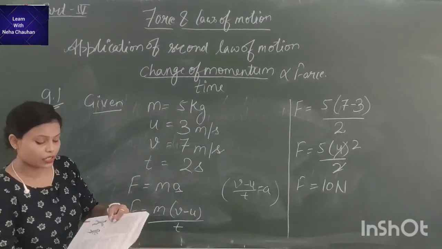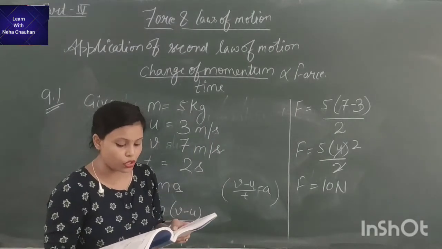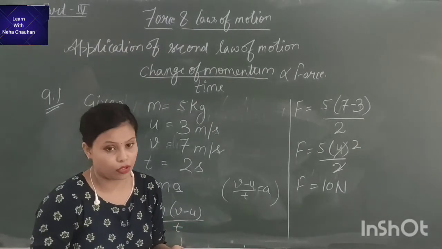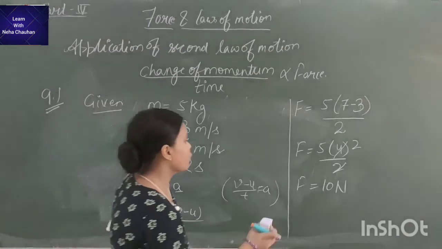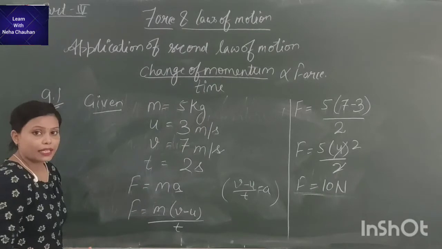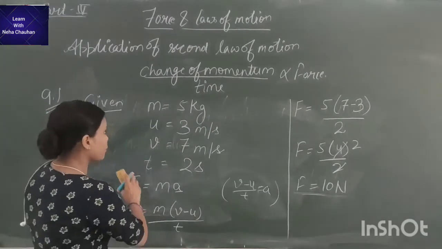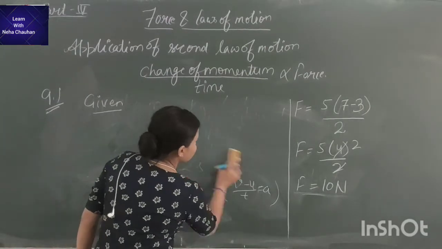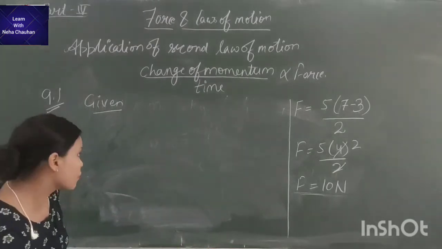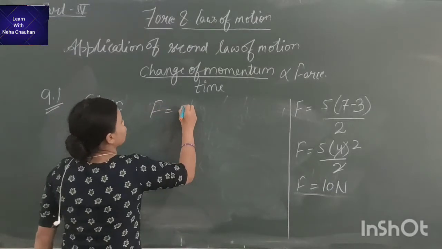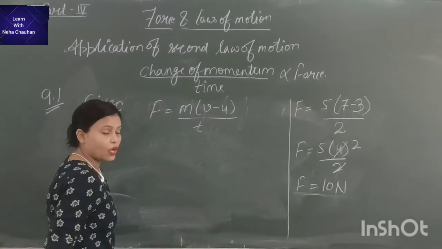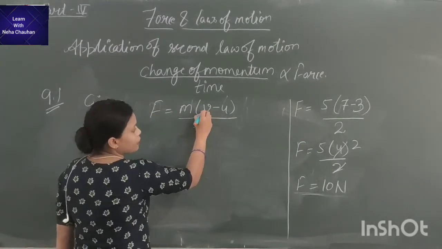There is another question in it. Now, if the force was applied for the duration of 5 seconds, what would be the final velocity? So, we have the force. Now, we need to find out the final velocity. What will we do? We will take the same formula: force is equal to mass into (v minus u) divided by t. On rewriting, we need to find v.